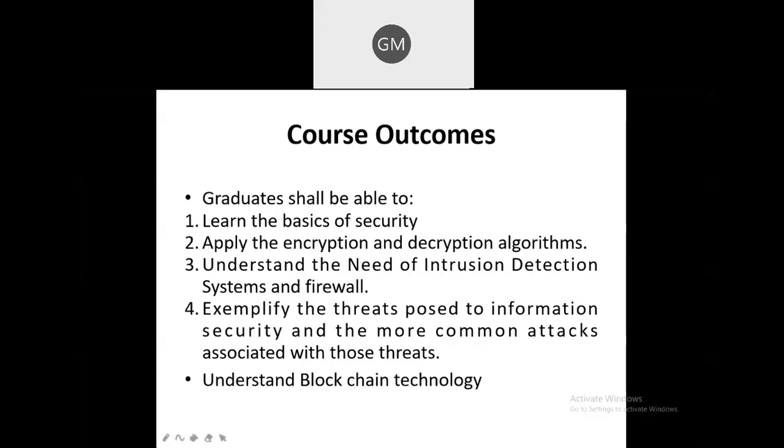So what are the different course outcomes here for cyber security? Learn the basics of security, or we can say cyber security. This particular course outcome is covered in the first unit only. You are going to learn all the basic elements of cyber security, what the applications are, and what the meaning of those elements is. So that we are going to learn in the first unit.